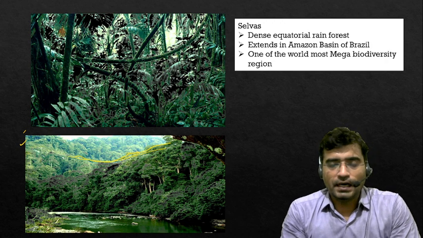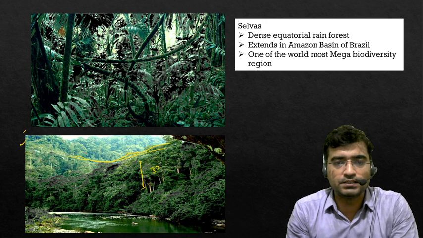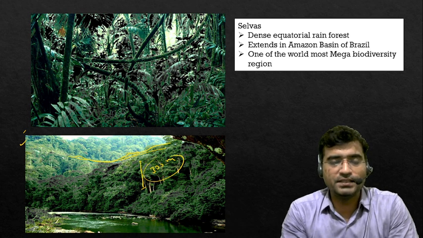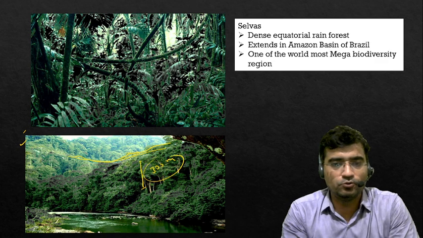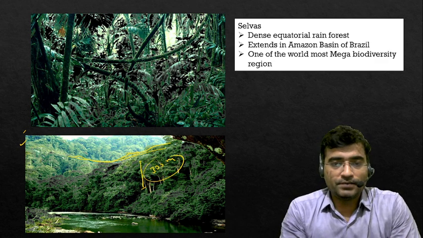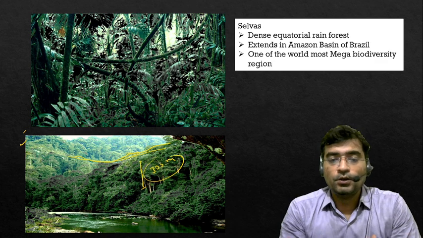The height of trees here, you can identify, goes above 300 meters, 400 meters. Compare with humans: the average height of a human is about 1 to 1.5 meters, but the height of trees here in the Selvas region goes up to 300, 350 meters.